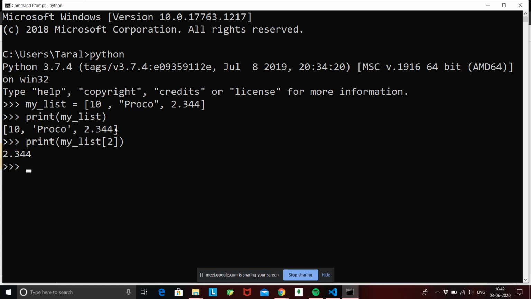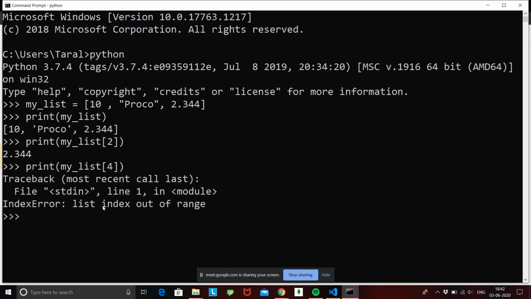position number 2, right? So if I give a position that is not inside my list, suppose if I give position number 4, obviously position number 4 is not inside our indexing. So this is going to give me an error called list index out of range. What's happening over here is that Python is traversing a list that is 0, 1, 2, and it's going to tell me that my list is going to end at second position, and if I try to retrieve my fourth position, Python is going to tell me that list index is out of range. You don't have this index in your list.